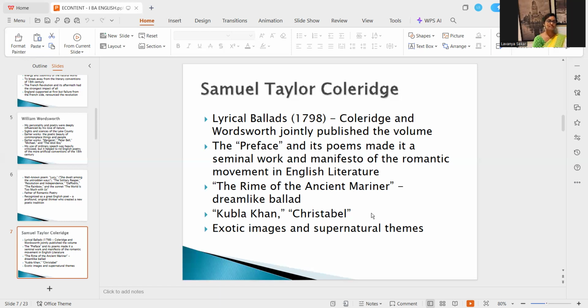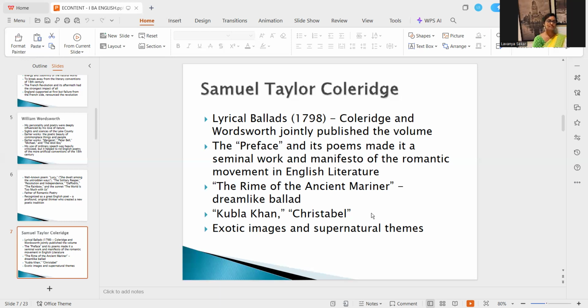What do you mean by a manifesto? It is kind of a Bible. It is a kind of rule book, right? When you look at the preface of the Lyrical Ballads, you will get to know what is being done by the romantic poets or the writers of the romantic age, or what should be done, right? So that is what is being talked about in the preface. So the Lyrical Ballads was written by Coleridge and William Wordsworth.